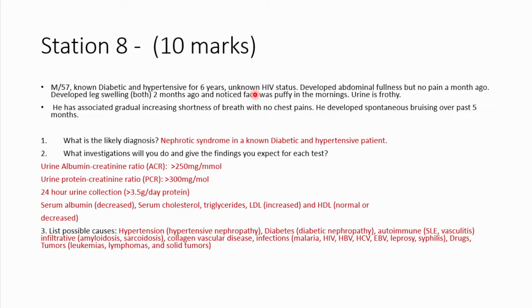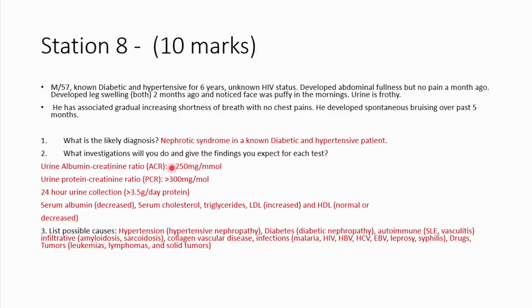So let's look at the answers. So this patient has a nephrotic syndrome in a known diabetic and hypertensive patient. That's your most likely diagnosis. What investigations may you do? So most people here would jump straight to answering and say a 24-hour urine collection. So this is not actually quite specific, and there are much more specific tests. You may do a urine albumin creatinine ratio, which is the most specific of these three tests.